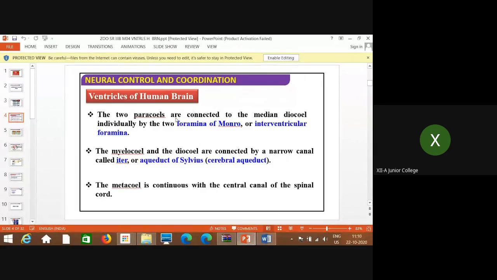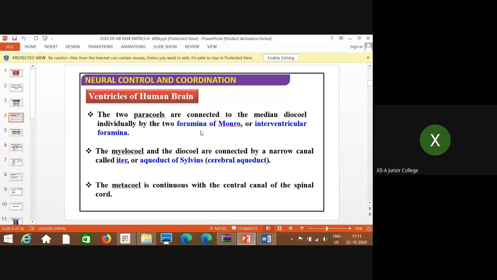So these two paraceles, the first and second ventricles, are connected to the diocele, which is called the third ventricle, that is medially present. So it is called the median diocele, and they are connected individually by two foramina of Monro. What are those two foramina? I will show you. That is the passage.